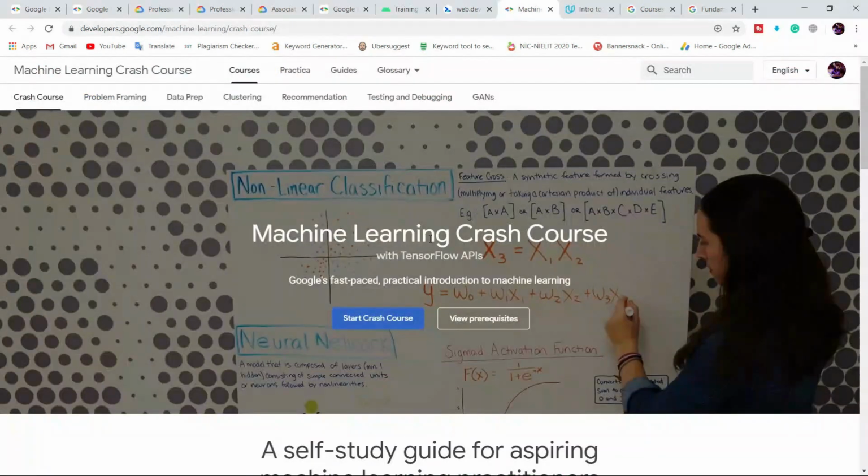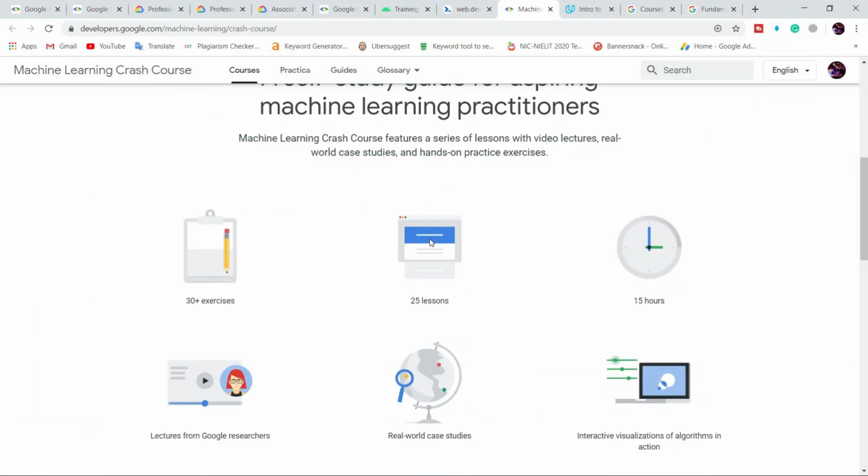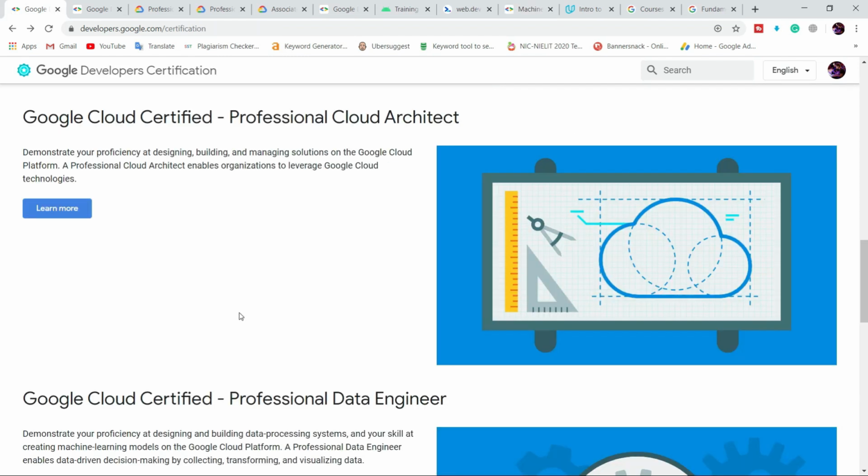In the machine learning course you will learn what machine learning is, how to design machine learning models, and how they are managed. There are 25 lessons in machine learning and 30 exercises. This complete machine learning course is 15 hours. The third course is about Google certification in cloud. Cloud contains 3 parts.